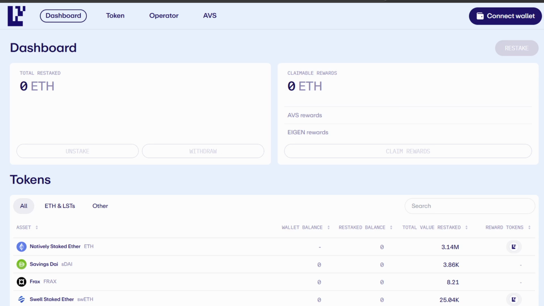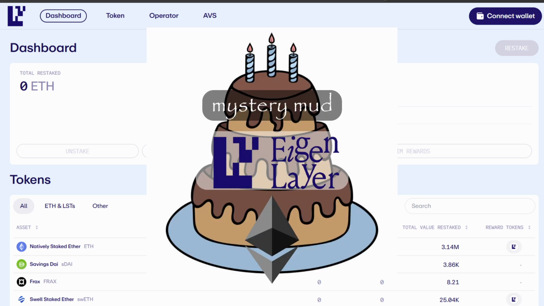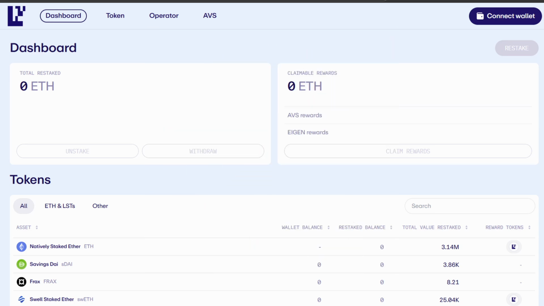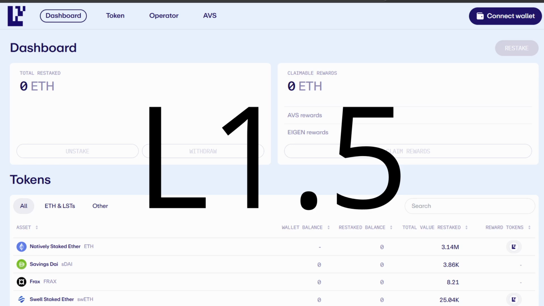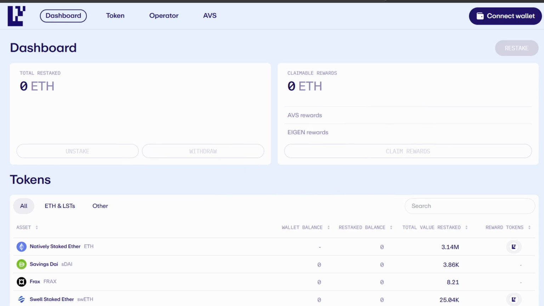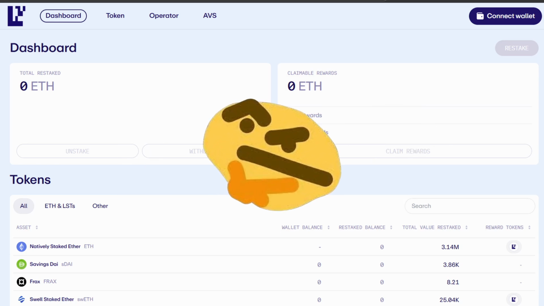You see, EigenLayer is a protocol built on top of Ethereum. But it's not an L2, and instead, kind of more like an L1.5, you're basically just renting security from Ethereum. Now what does that mean? Let's explore.